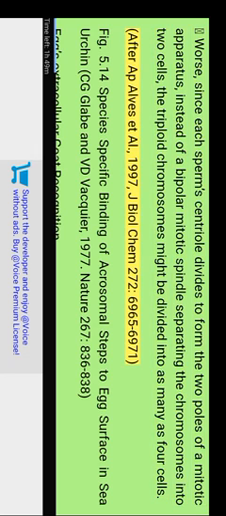After Alves et al., 1997, J. Biochem 272, 6965-6971. Figure 5.14 Species-specific binding of acrosomal process to egg surface in sea urchin, C. G. Glabe and V. D. Vacquier, 1977. Nature 267, 836-838.